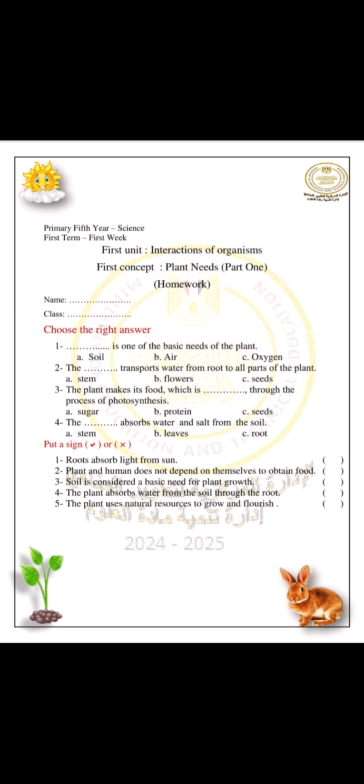Choose the right answer. Space is one of the basic needs of the plant. Air.